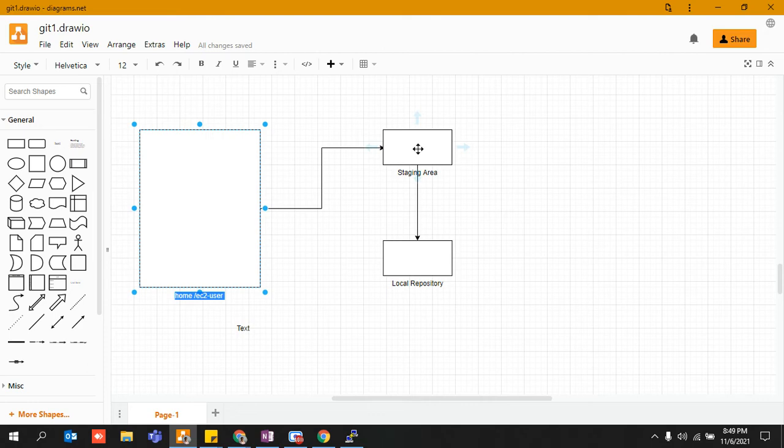There are multiple branches. You can visualize a simple tree, one main branch, and multiple branches coming out from your tree. That is it. It is that simple. Do not go into the technical stuff. First try to understand: I created two files, I wrote my code for the Gmail security application, I hit git add, then it came onto my staging area. In the staging area it is now being tracked, and once I do a git commit, it will come onto my local repository, so that I can push them later on.